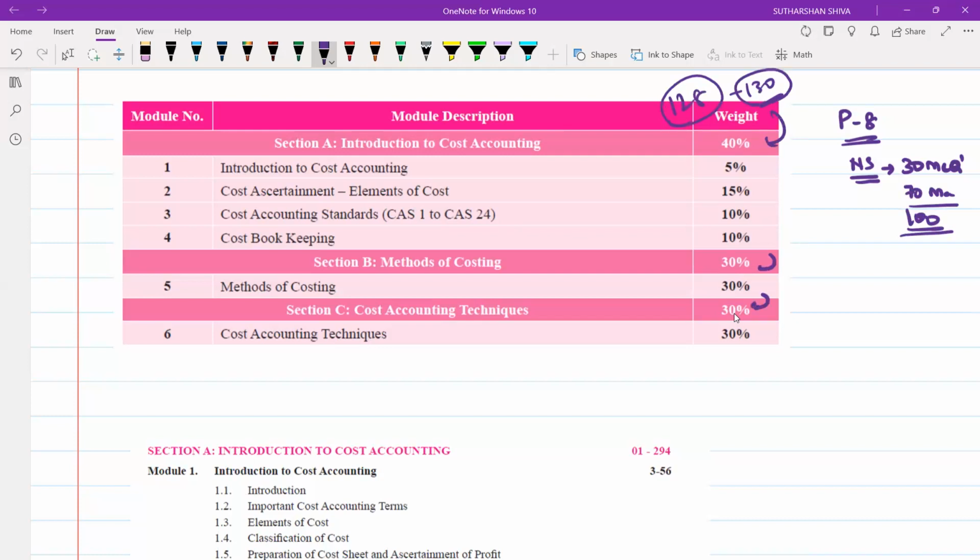But as far as the cost accounting paper is concerned, it is one of the mandatory papers, a main paper, a core paper for CMA. For the past 20 to 25 years from incorporation onwards, costing has been a main paper. So what we can do is first go directly with costing techniques.